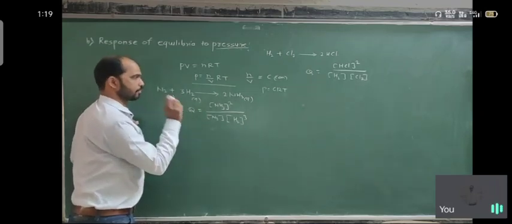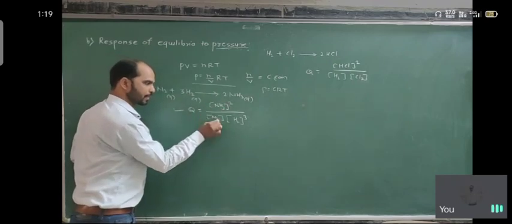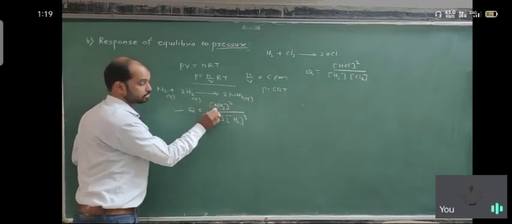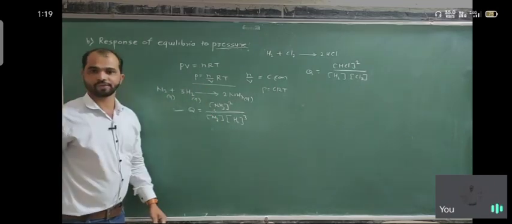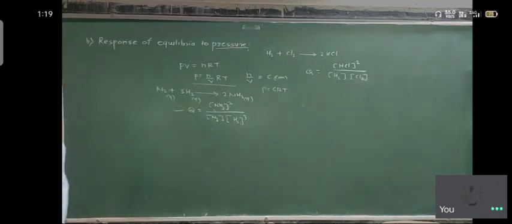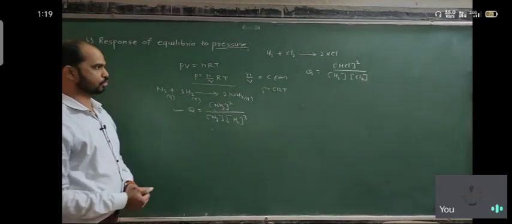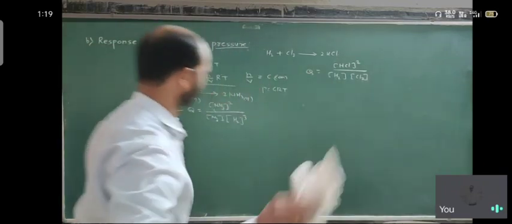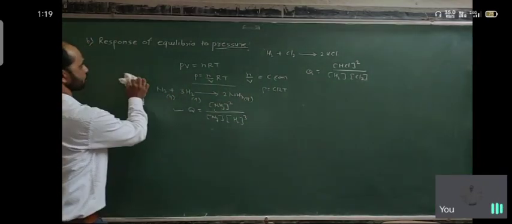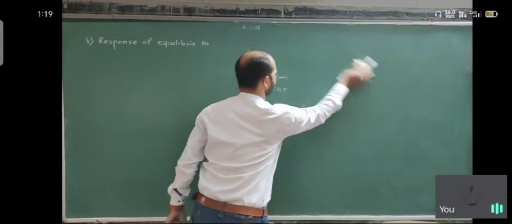For that case, very important, the number of molecules of gaseous reactants and gaseous products are different. If they are the same, there is no effect of pressure. Okay, so Q remains the same in that condition. So Q is changed or Q is less. So this is just the response of equilibria to the pressure. Next one is the temperature.